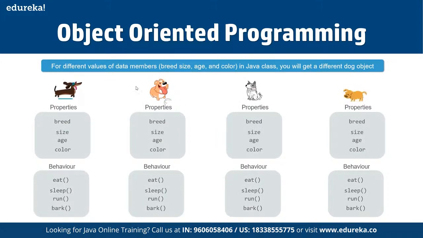For different values of data members, like breed, size, age, and color in a Java class, we will get a different dog object, because for different properties we will have different sets of dogs defined.